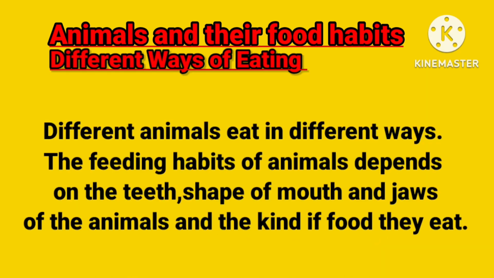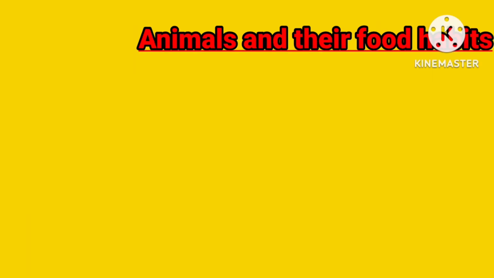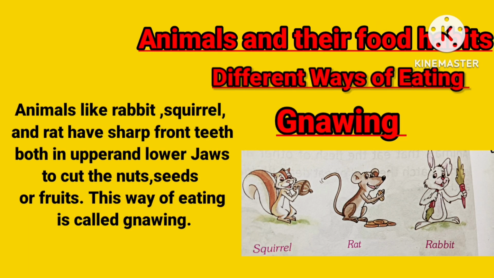Now, different ways of eating. Different animals eat in different ways. The feeding habits of an animal depend on the teeth, shape of mouth and jaw of the animal and the kind of food they eat. Now next is different ways of eating.